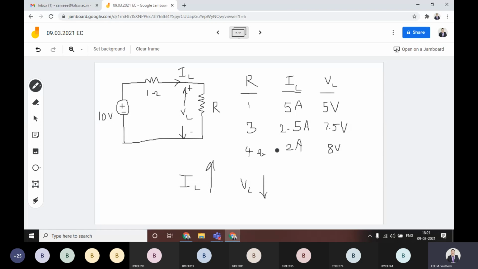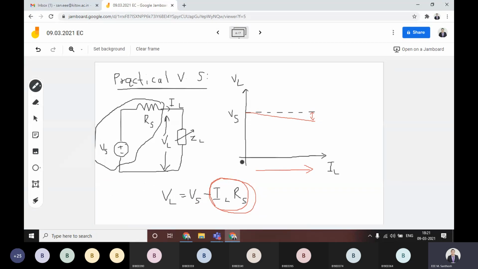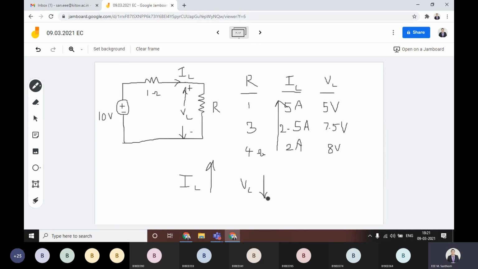IL is simply from 0 to 5 amperes, it is increasing. Then what happens? The 8 volts to 5 volts, it is decreasing. That means if the current value IL is increasing from 0, then obviously the VL value decreases. As the load current IL increases, the VL value decreases. Getting everyone? The simple point.